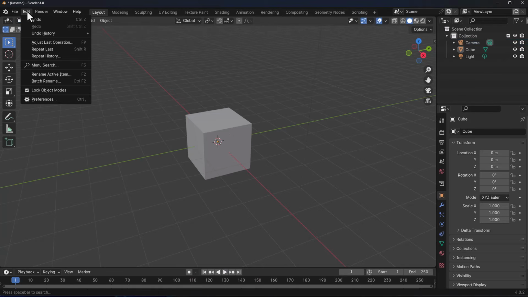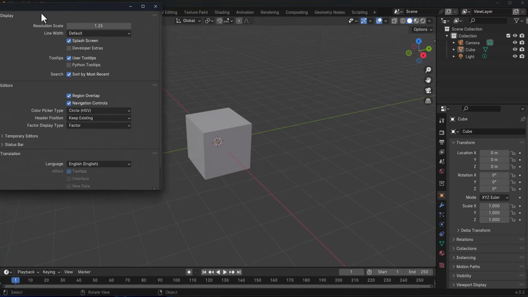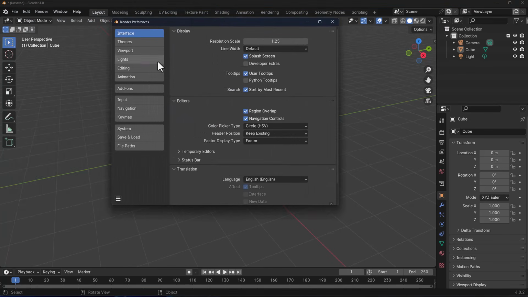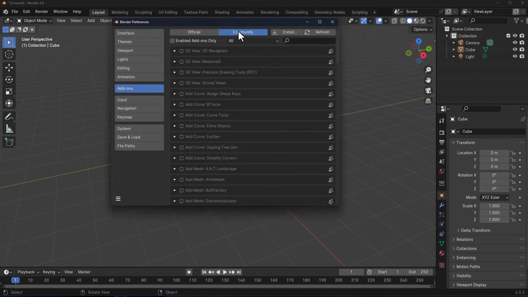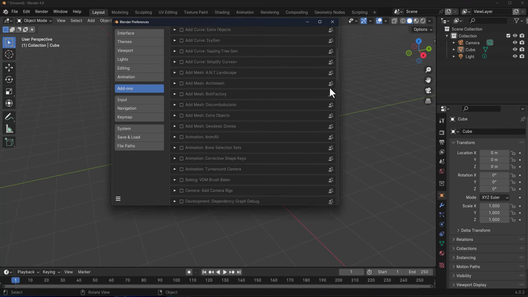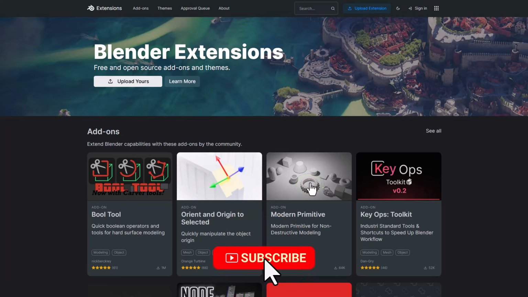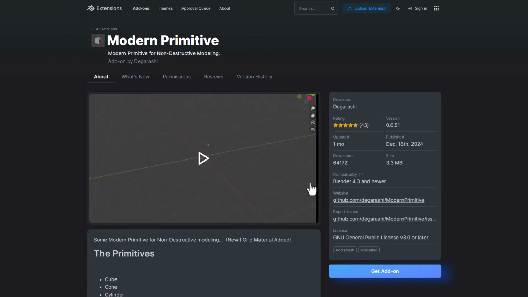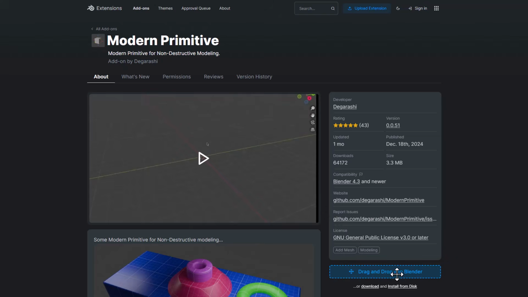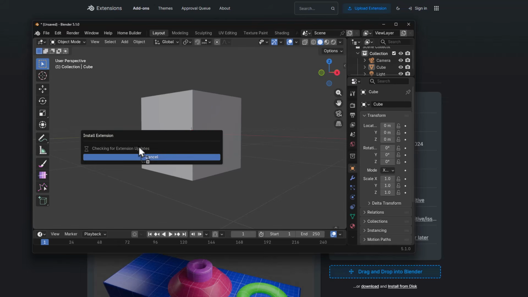And this is taking a cue from Blender's extension platform. So previously, if you did download Blender, you would have all of these extensions pre-installed, and these will definitely take space on your computer. But with the Blender extension platform, you can easily find the add-on that you want, and you can click on Get Add-on. Once you do that, you can drag and drop that add-on right inside of Blender. And that is how easy you can install it.